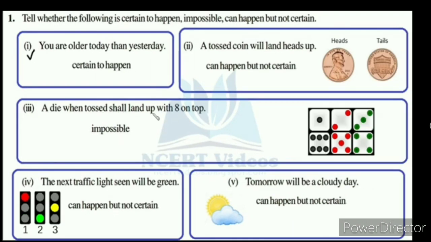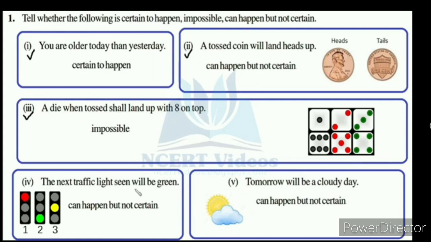But a die when tossed shall land up with 8 on top. It is an impossible event because a die has 6 faces. On the top there are 1, 2, 3, 4, 5, 6, up to 6 only. So 8 on top is an impossible event.